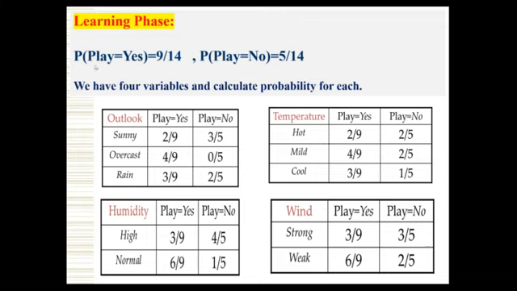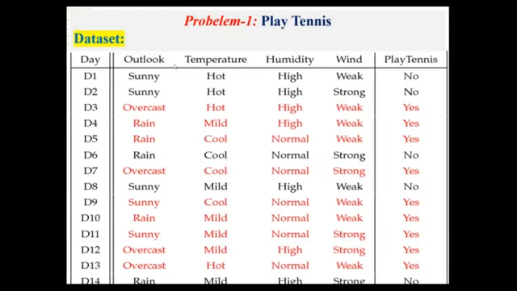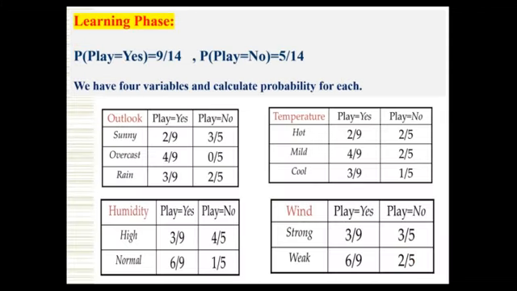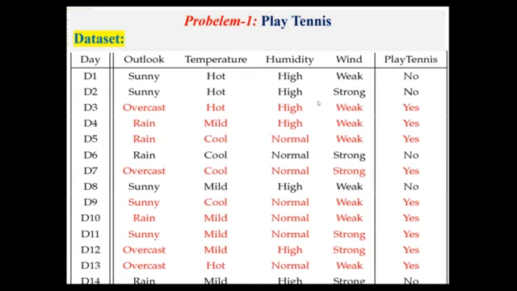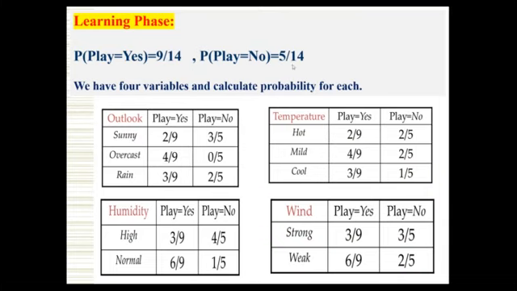Now we will see the top probability of play yes. We have a total of 14 days, D1 to D14. Out of 14 days, 9 times the class is yes, I mean the class is playing tennis. That's why 9 by 14. And out of 14, 5 times playing tennis is no. That's why 5 by 14. So finally the class label probability for play tennis yes is 9 by 14, and for no it is 5 by 14. Based on that we have to write the other probability values also, for the variables outlook, temperature, wind, and so on, which we can understand by looking at this.